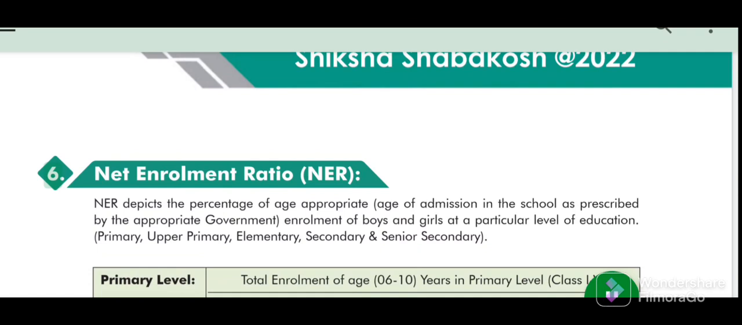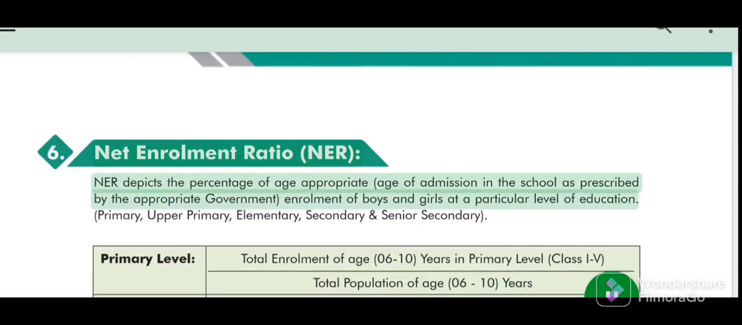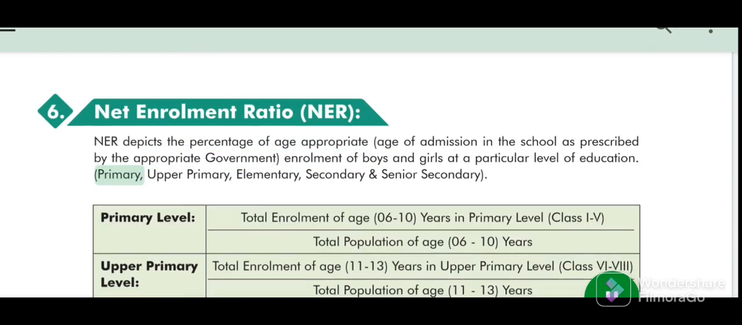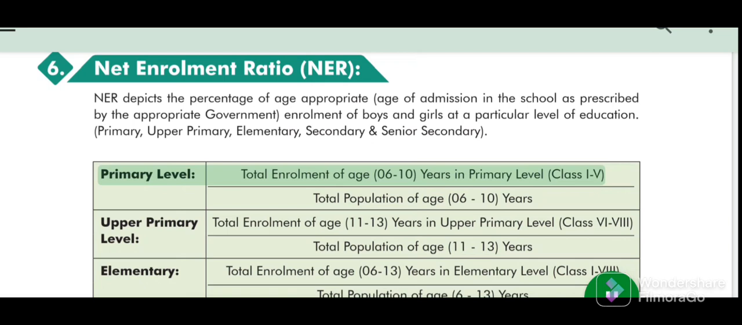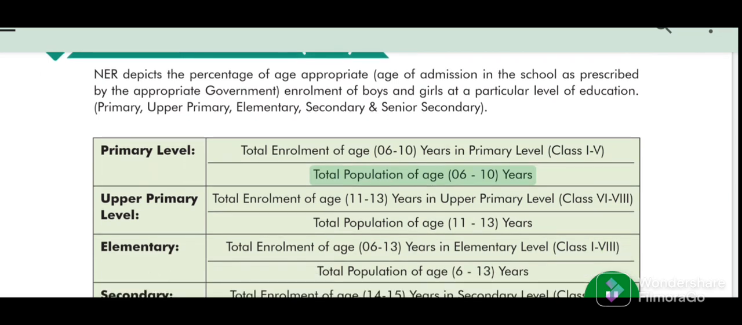6. Net Enrollment Ratio, NER. NER depicts the percentage of age-appropriate enrollment of boys and girls, at the age of admission in the school as prescribed by the appropriate government, at a particular level of education: primary, upper primary, elementary, secondary and senior secondary. Primary level: total enrollment of age 6-10 years in primary level class, divided by total population of age 6-10 years.